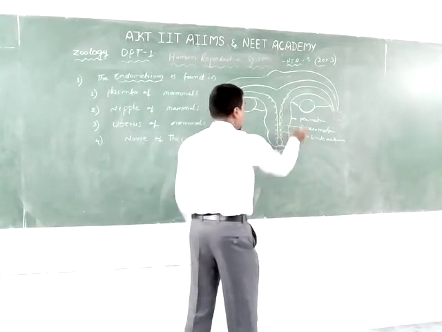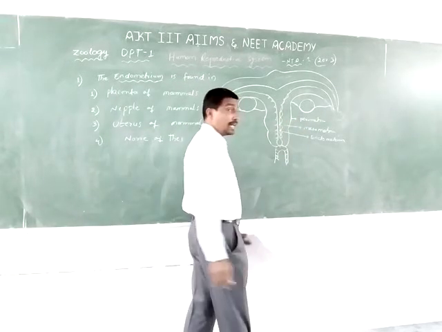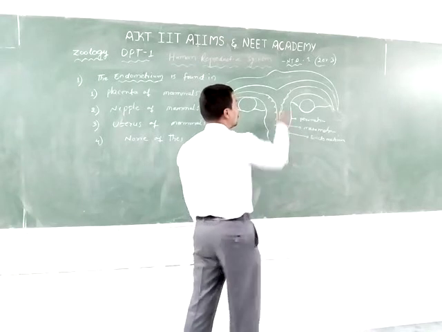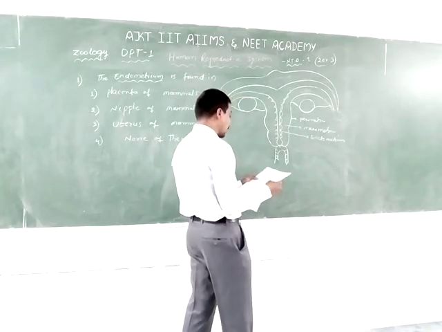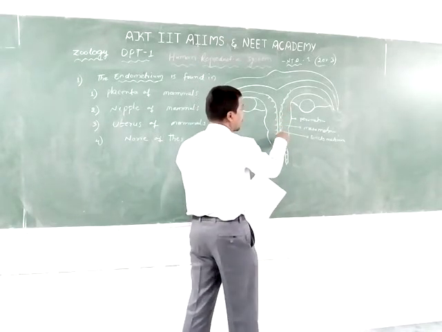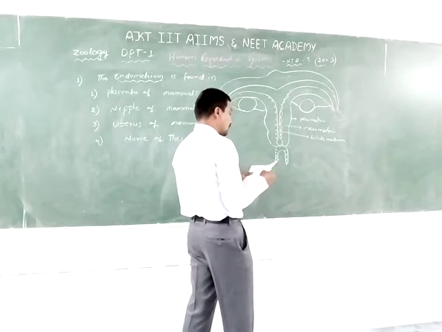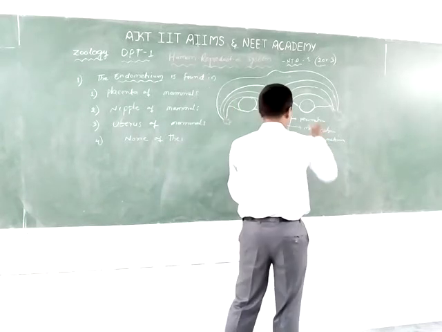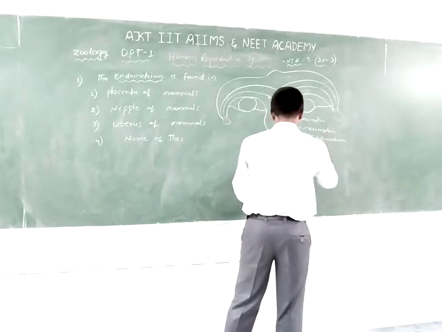These three layers form the uterus, which undergoes cyclical changes during the menstrual cycle.